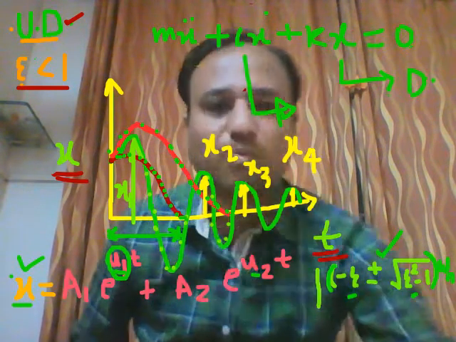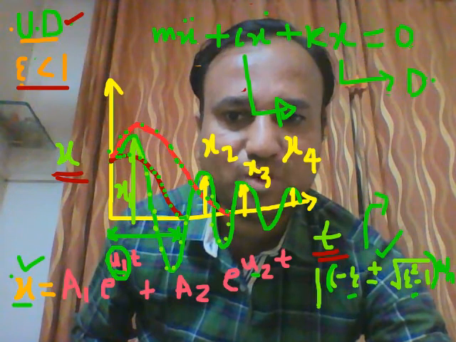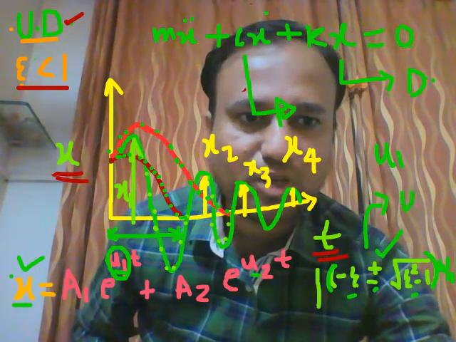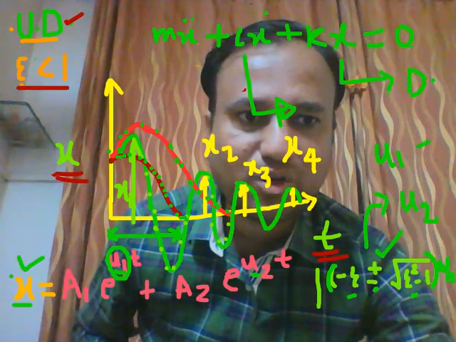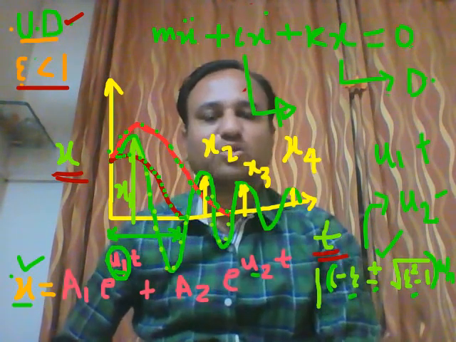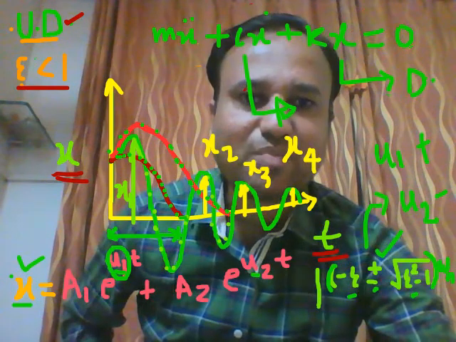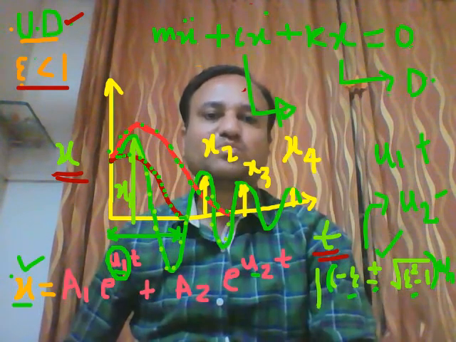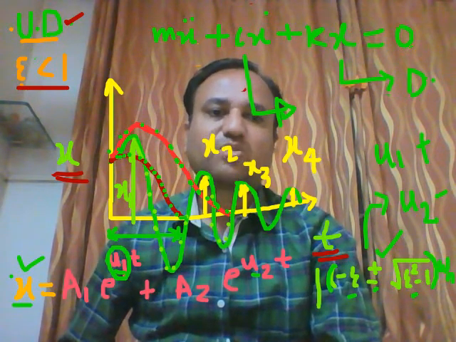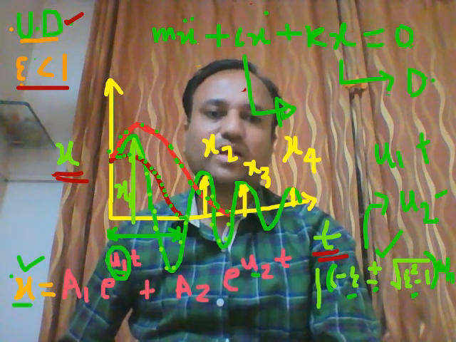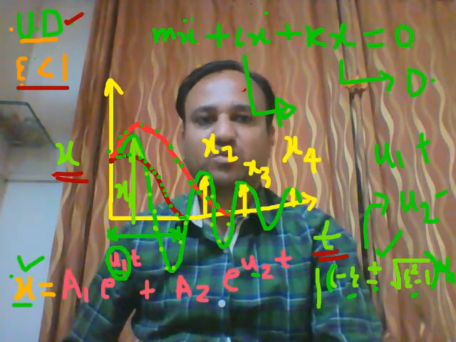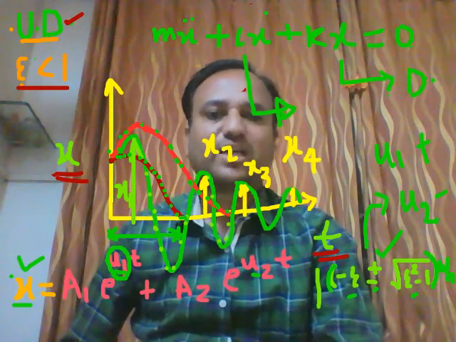Take the plus sign for u1 and the minus sign for u2. So substituting, u1 and u2 will be minus epsilon plus and minus square root of epsilon square minus 1, into omega n. This is the value of u1 and u2.